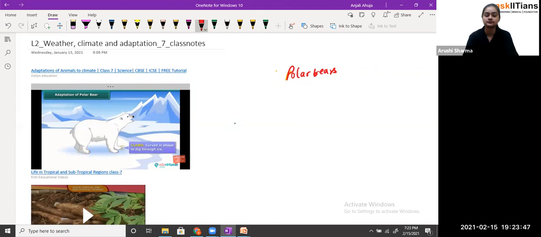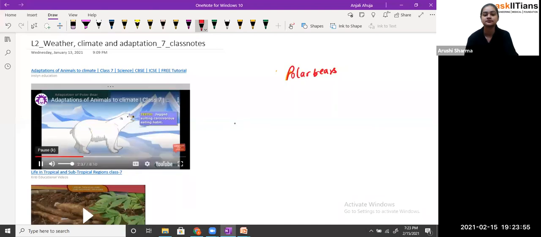Claws: curved in shape to dig through ice. Teeth: jagged, suiting the carnivorous eating habit. Nostrils: help in breathing, but are closed well inside water. Small ears and tails: short in size to minimize heat loss. Fat layers: help to keep warm by insulation.